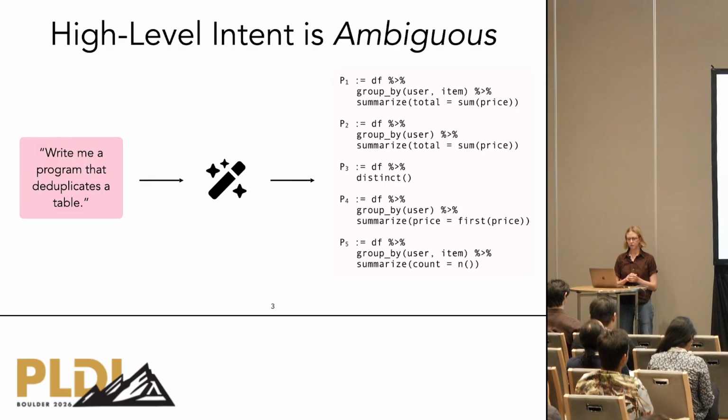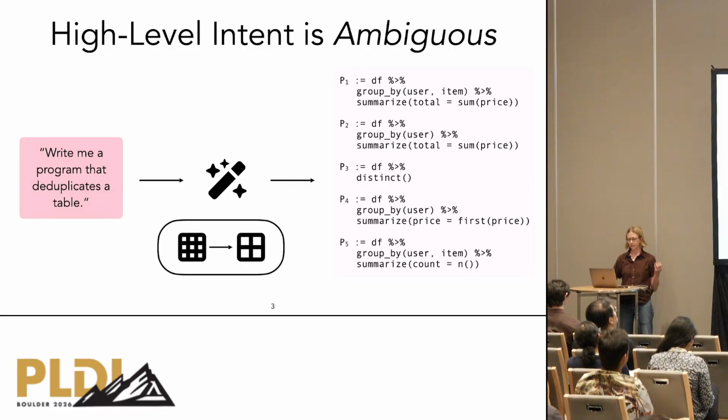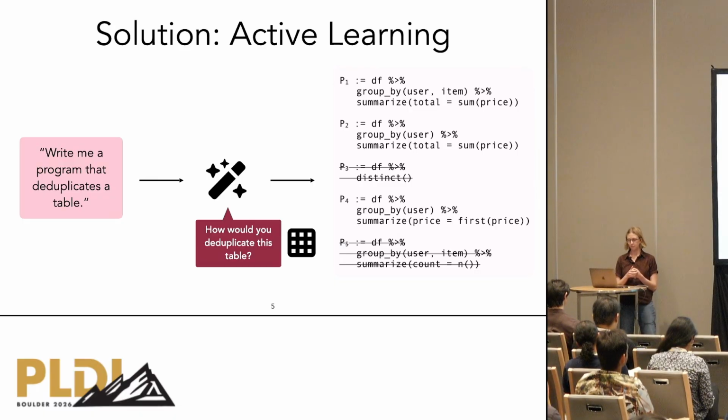However, high-level specifications may be underspecified or open to interpretation, giving rise to multiple plausible solutions that are semantically distinct. To contend with this, you can try checking candidate programs against test cases or input-output examples, but there may still be multiple programs that match these examples but have differing behavior on other untested inputs. To address this ambiguity, prior work has explored active learning strategies that identify the desired program from a hypothesis space of candidates by asking questions that clarify your intent. This process continues iteratively until there's no remaining ambiguity about your desired program.